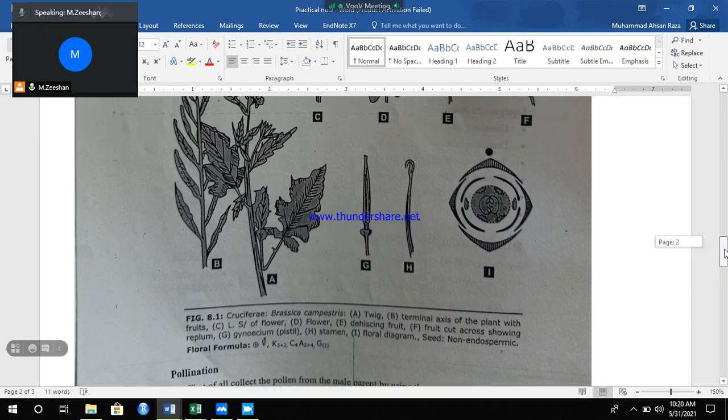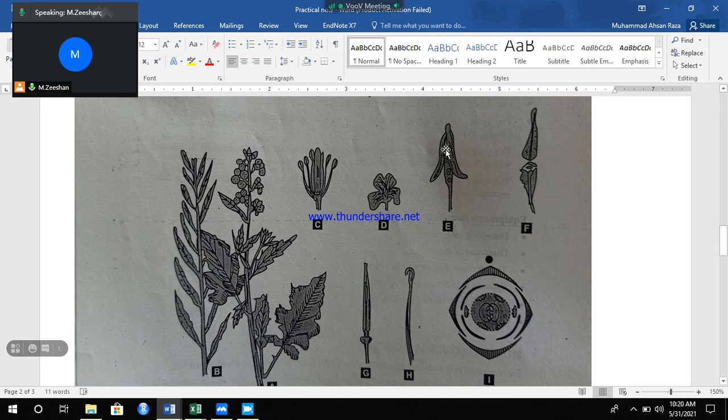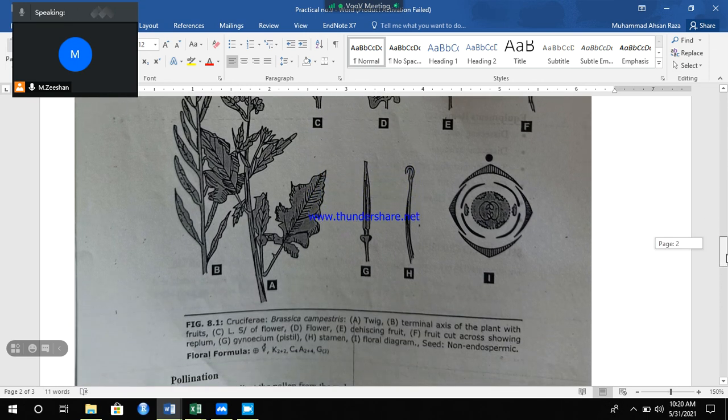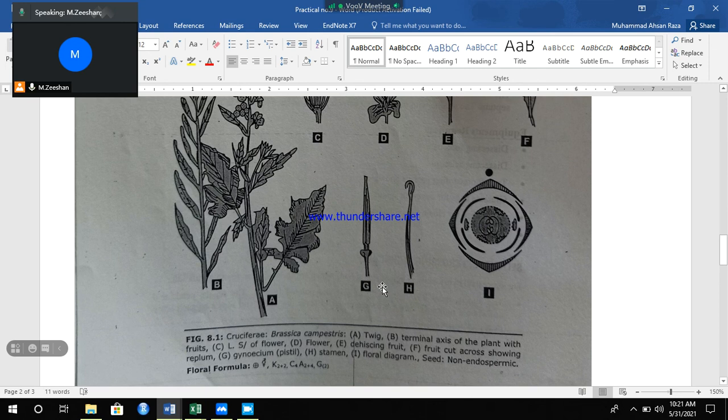E is our fruit, when the pod is formed from the wall of the ovary. This is the ovary or the pistil.